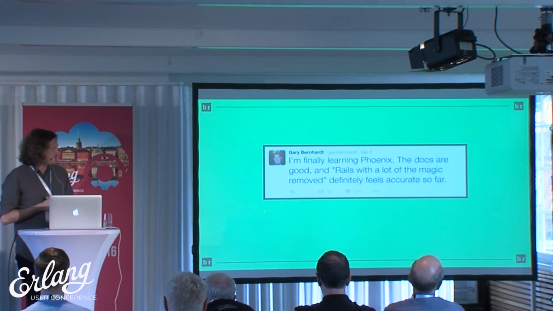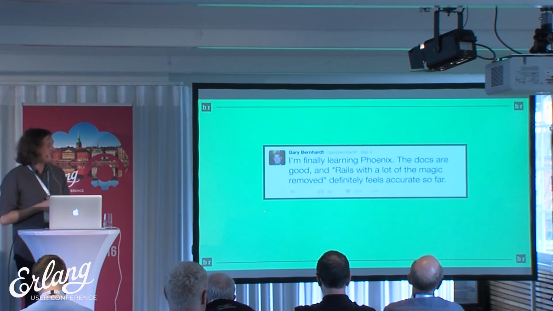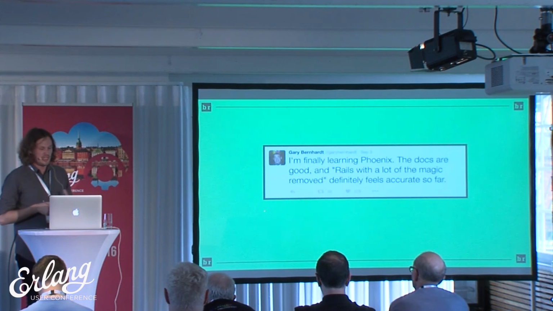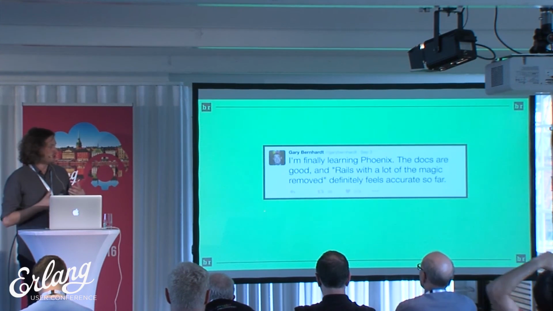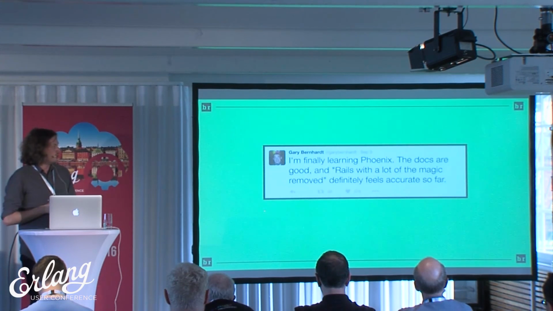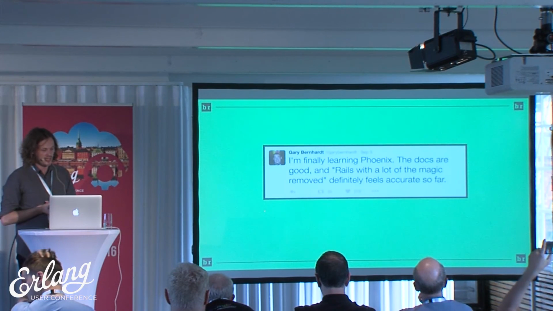But in the Rails world, things are done automatically. In the Elixir and Phoenix world, that's removed. You have a con, you pass it around, you manipulate it, and you return it. And I think that leads to better developers and better development when you understand exactly what's going on. There might be a little bit more boilerplate, but I think the boilerplate is worth it when you actually understand the transformation and the manipulation of the data.